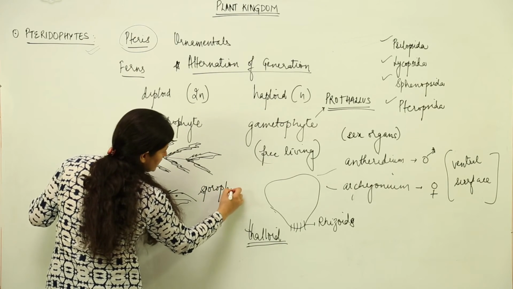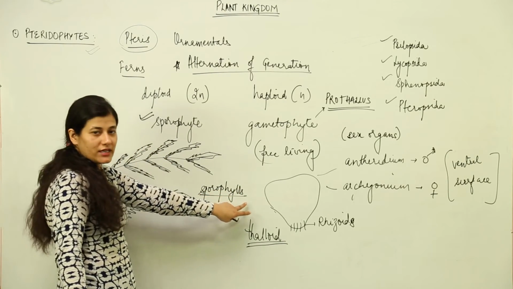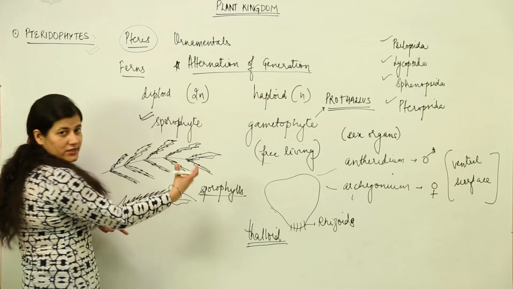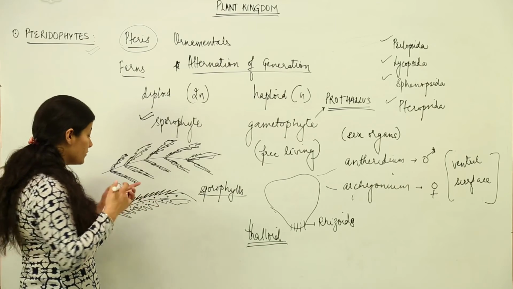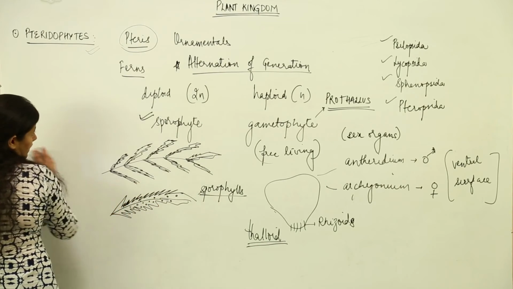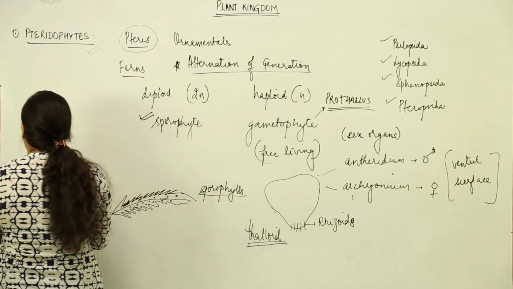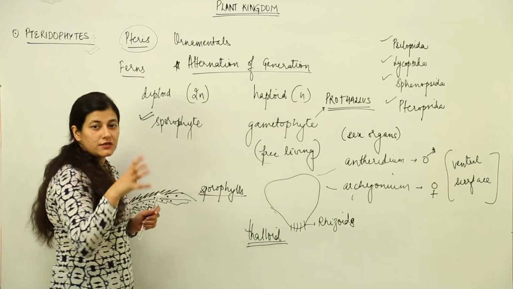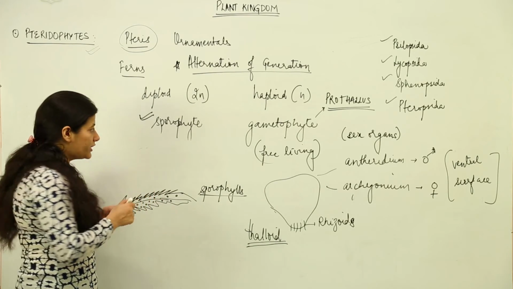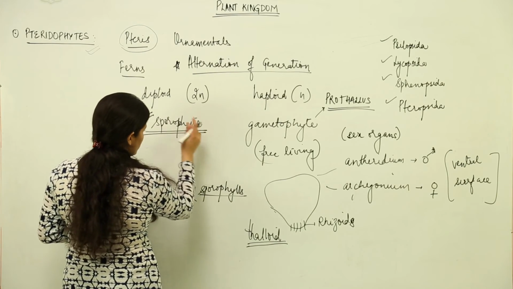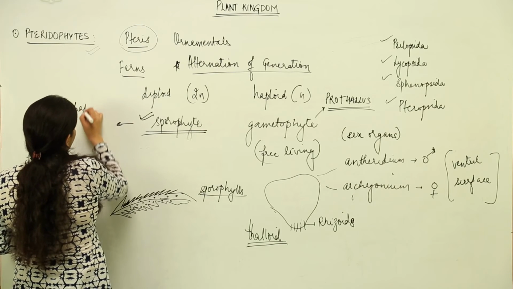You have to remember these names. Sporophylls: the phyll represents the leaves. Sporo, it would be those leaves which are going to have sporangia, and inside the sporangia there would be spores. I am going to repeat it all over again so that there is no misunderstanding in these terms. See, sporophyte is that part of plant body which gives rise to the spores. Now we are going to see the spores over here, which would be haploid spores. You have to remember that a sporophyte is going to give rise to haploid spores.